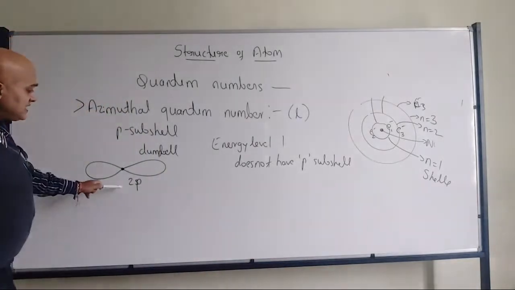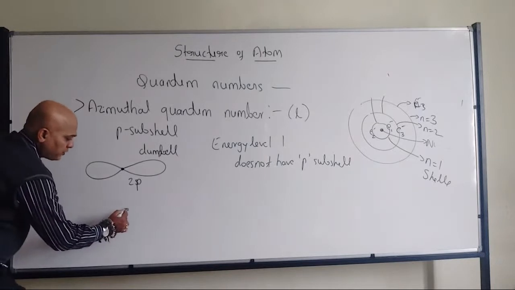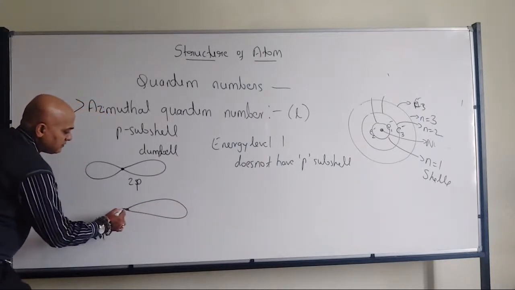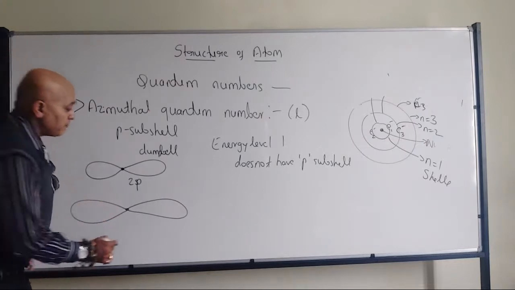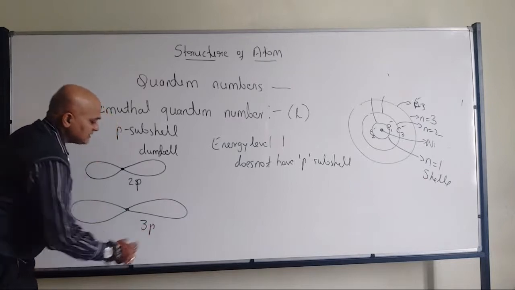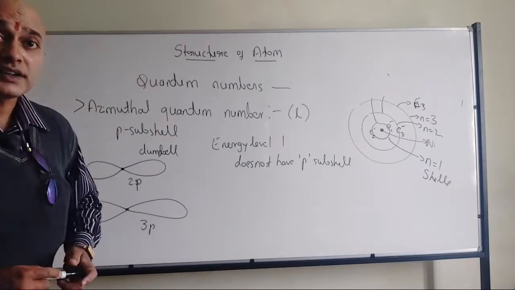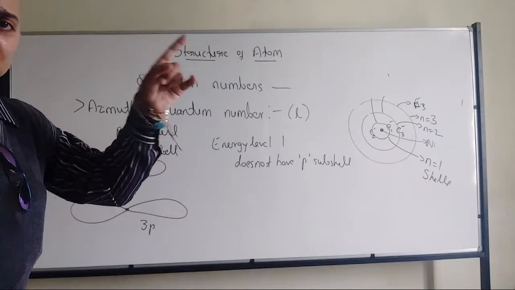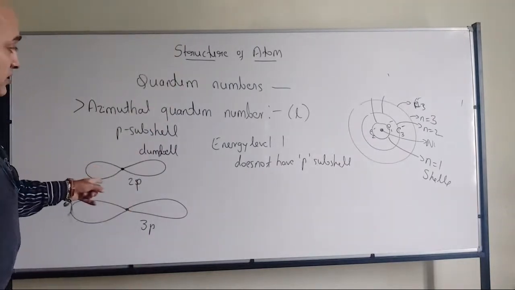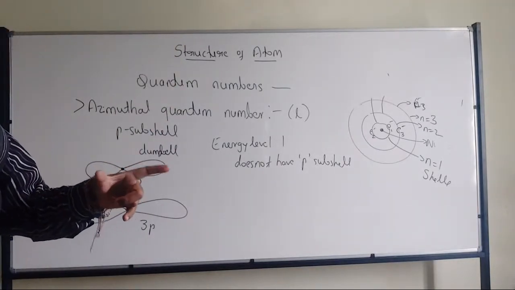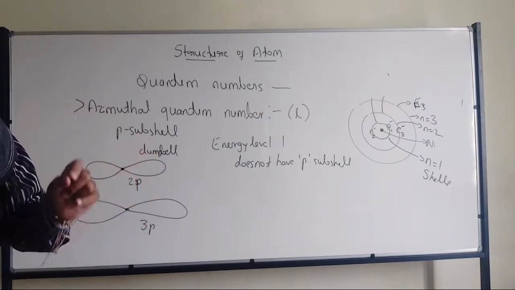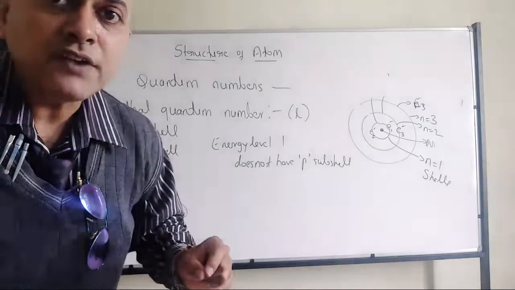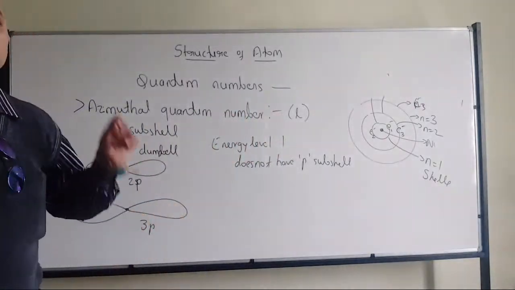If it is 2P, then 3P naturally should be larger than 2P, and 4P will be much larger than 3P. That's the same as the S subshell. Here also, the size of the subshell is going to increase depending on the n value. We should start from 2P. Yes, Rohan, absolutely correct.